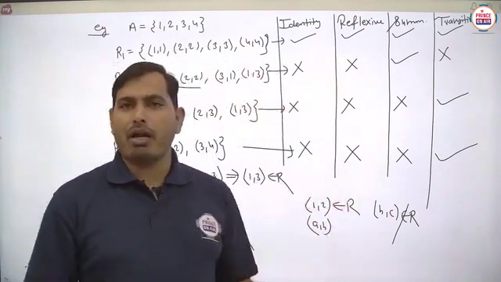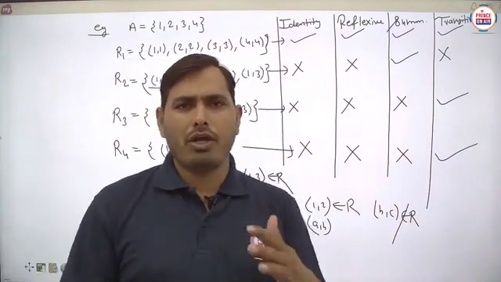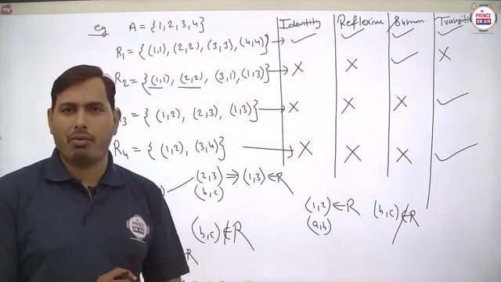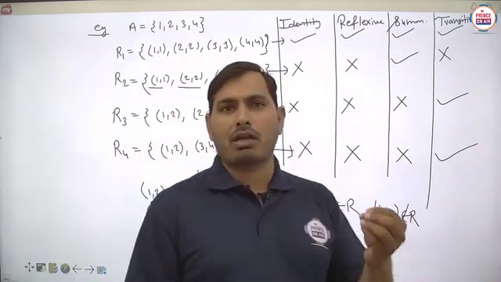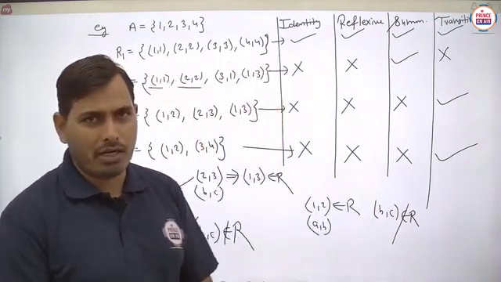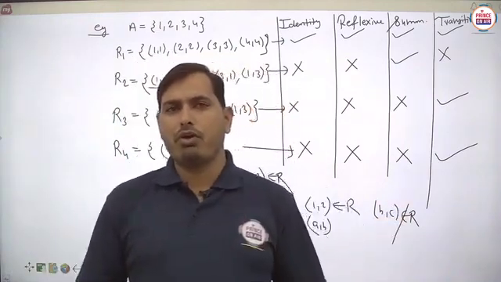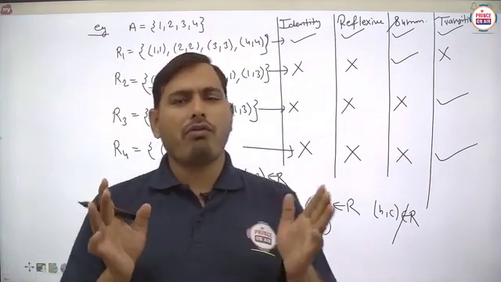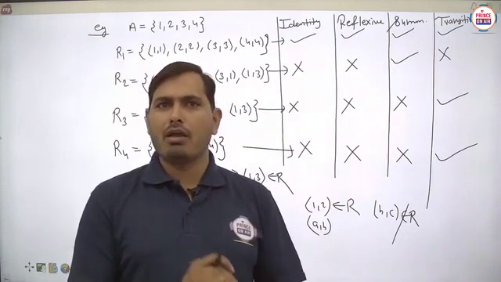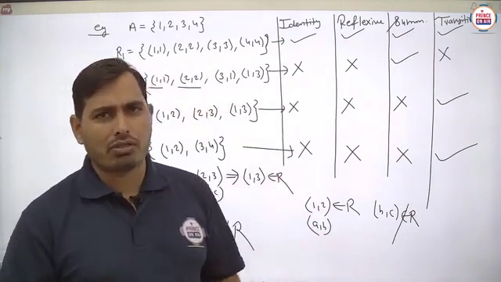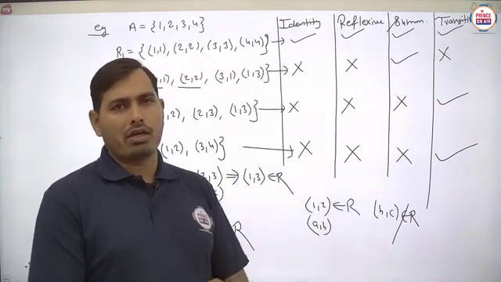So each and every part you have to keep in mind and regularly practice, regularly see the video again and again, so that the concept stays in your mind, and definitely you will get the concept of identity relation, reflexive relation, symmetric relation and transitive relation. Is it clear? So students, we will meet in the next video, the last part of the relation, where we will discuss the equivalence relation as well as equivalence classes. Is that clear? By taking some more examples, we will discuss these parts also in the next video, as well as the equivalence relations. Thank you.